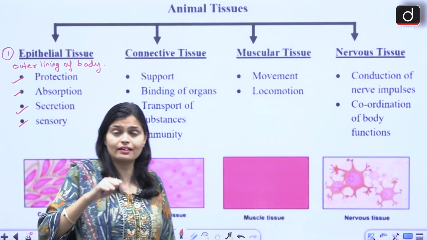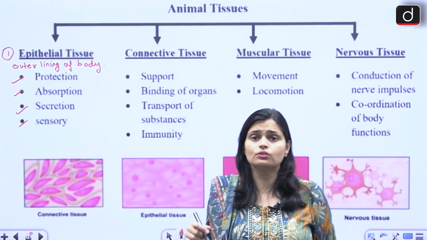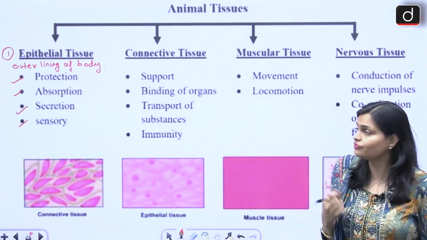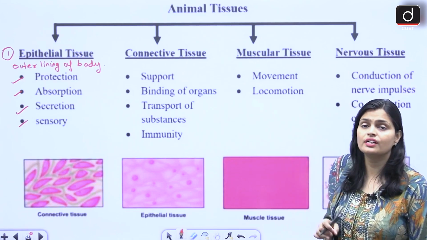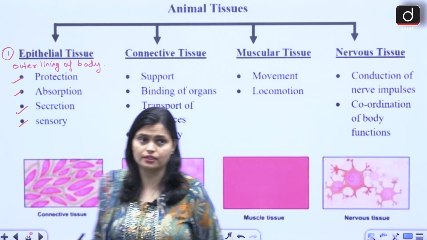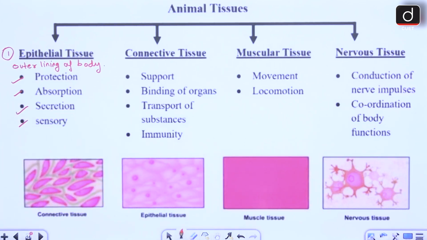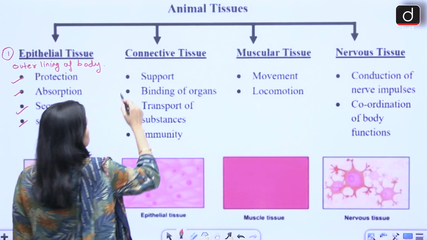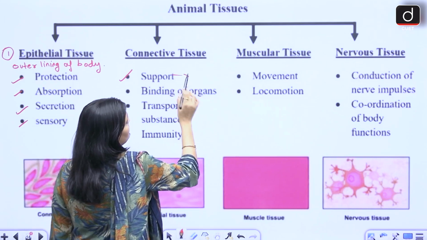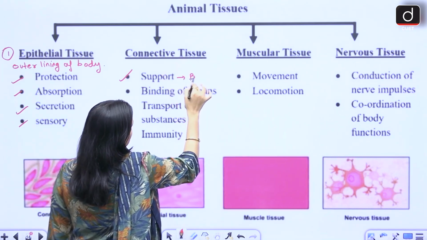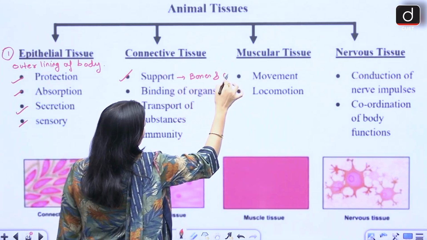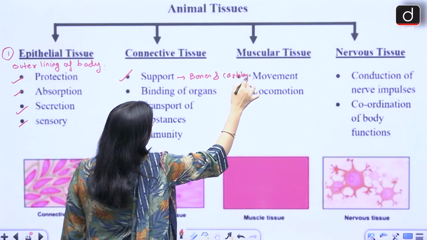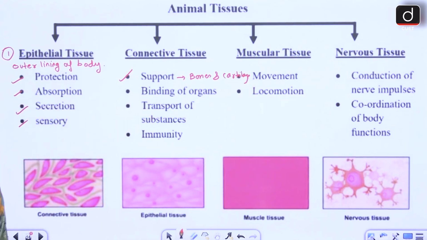They have a sensory function, like our skin is one of the sensory organs, so these are some of the important functions. Connective tissue is used to connect the two body organs, basically to connect the parts of organs, tissues and all. So connective tissue provides support. Which connective tissue provides support? Basically bones and cartilage. Okay, so bones and cartilage are the types of connective tissue which provide support to our body.